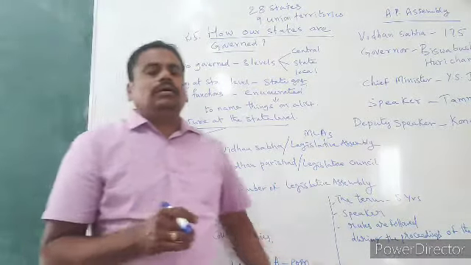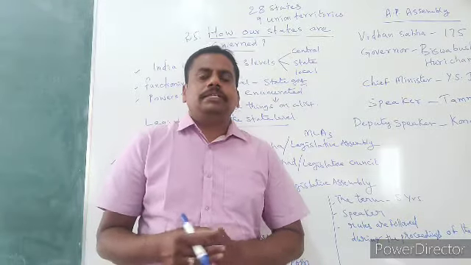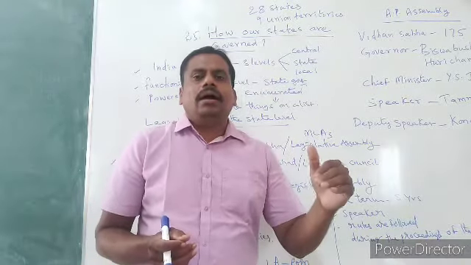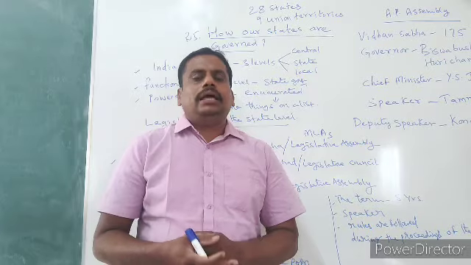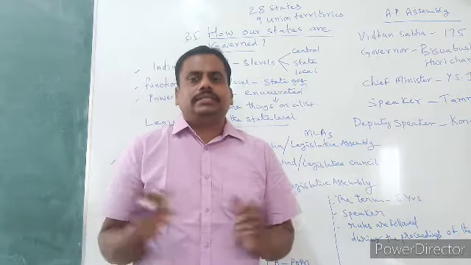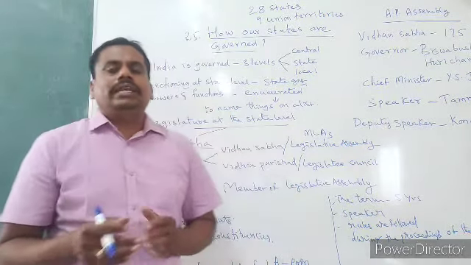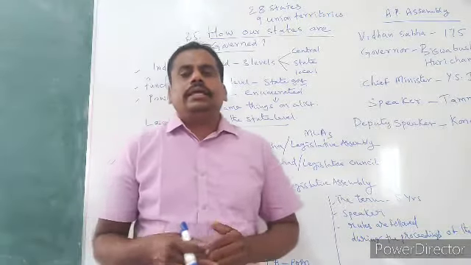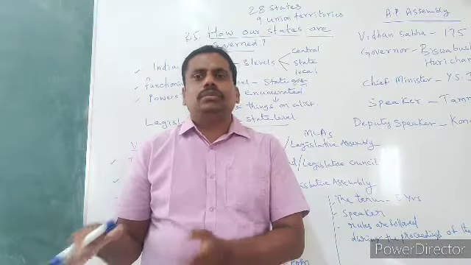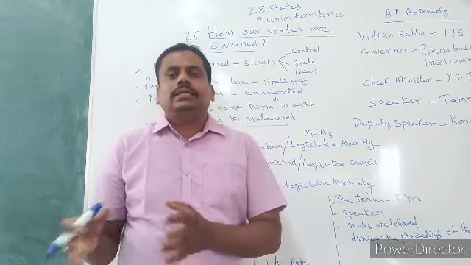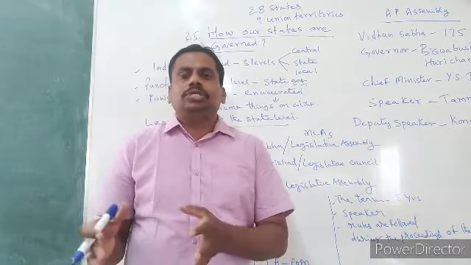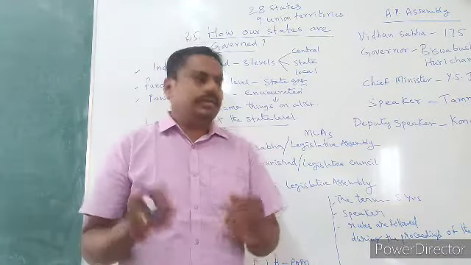And next, what about their term? That means how many years they remain in their position. Their term is 5 years. That means if one is elected as MLA, he remains in his post for 5 years.